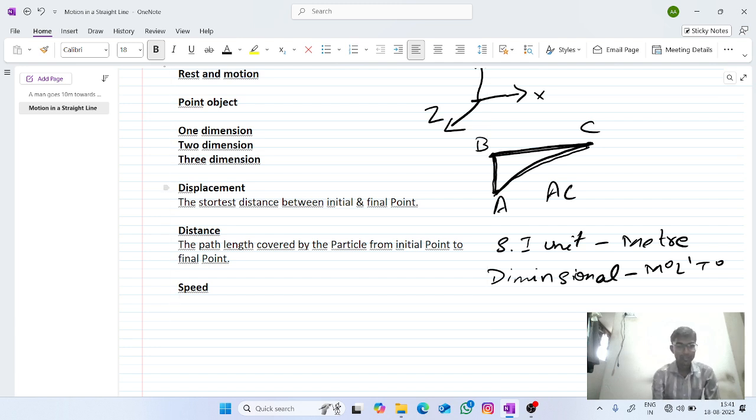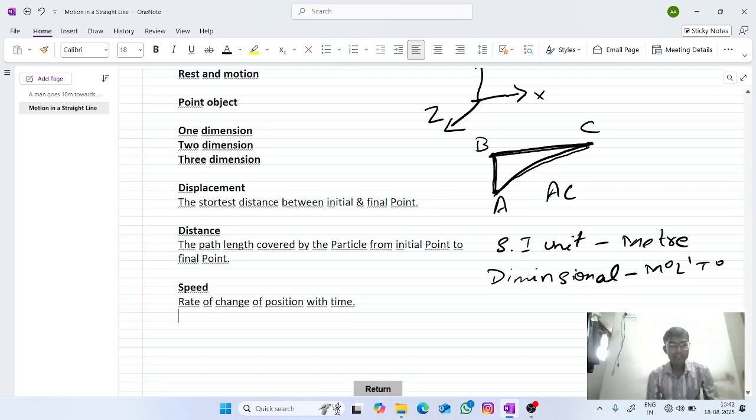Rate of change of position with time here.